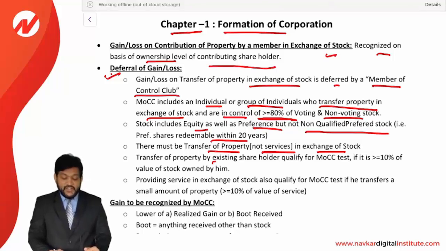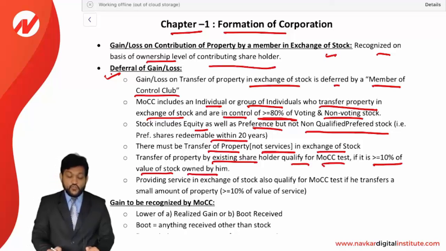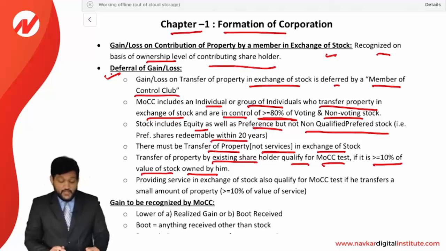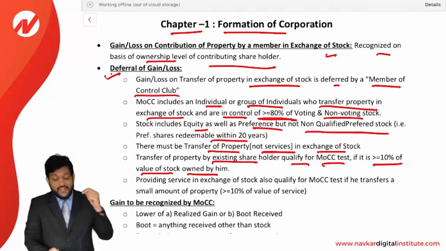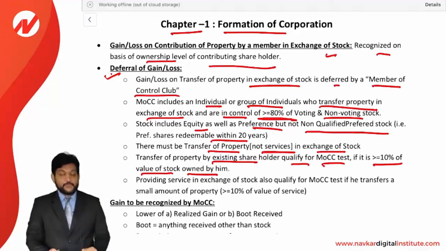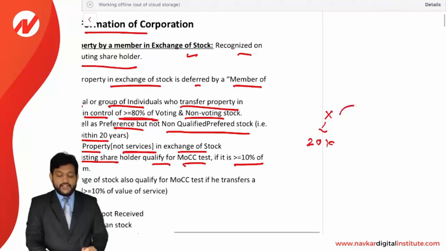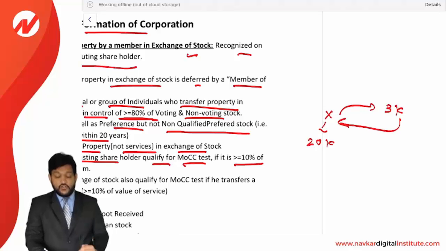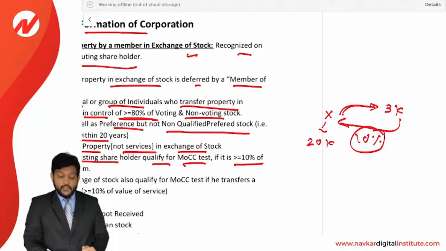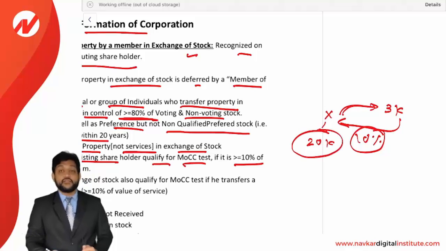Transfer of property by an existing shareholder qualifies for the MOCC test if it is at least 10% of the value of stock owned by him. What they want to say is, let's say Mr. X is already holding stock worth 20,000.